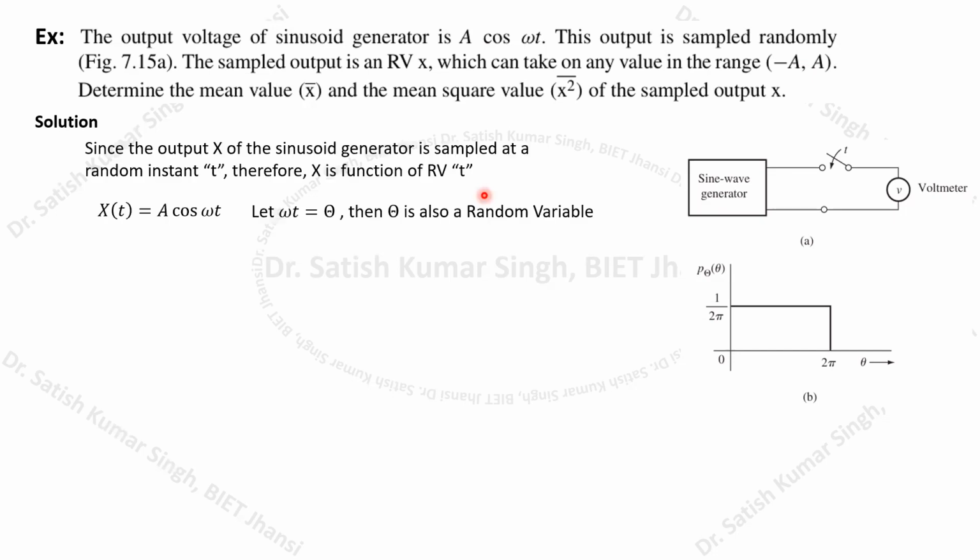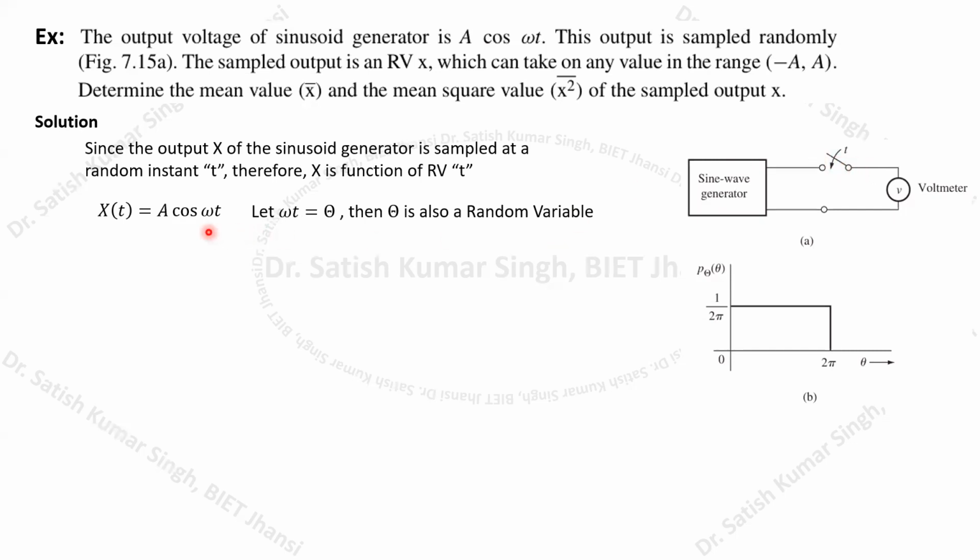So x(t) is nothing but A cos omega t, and because t is a random instant of time at which we are doing the sampling, the output x is also going to be a random signal.